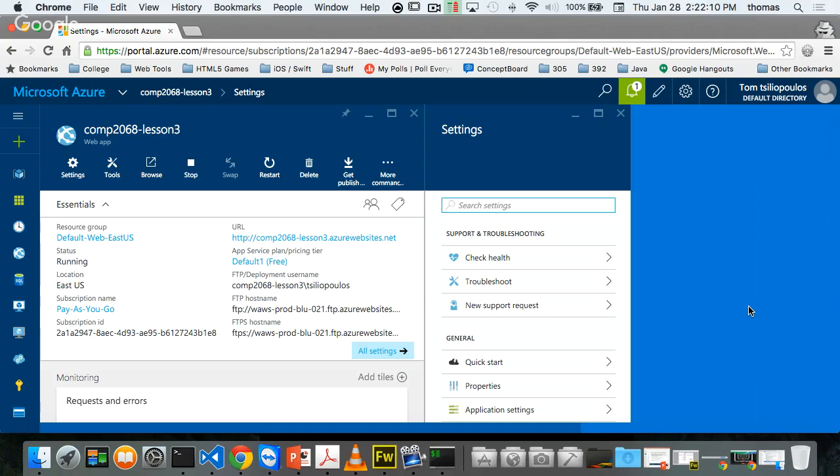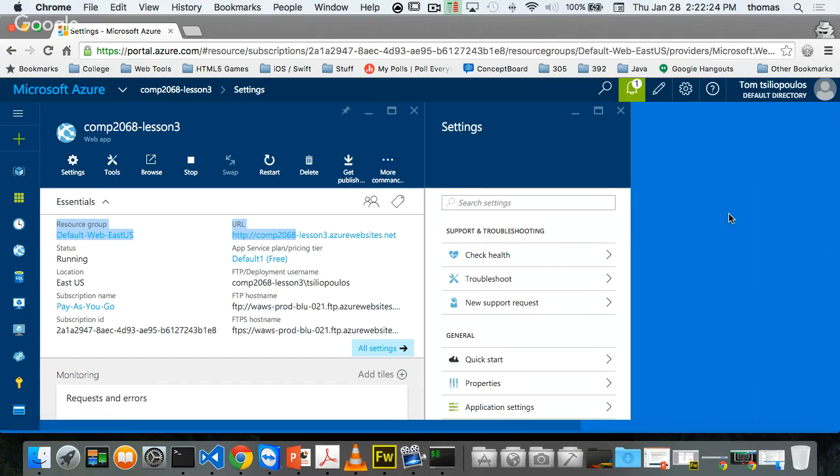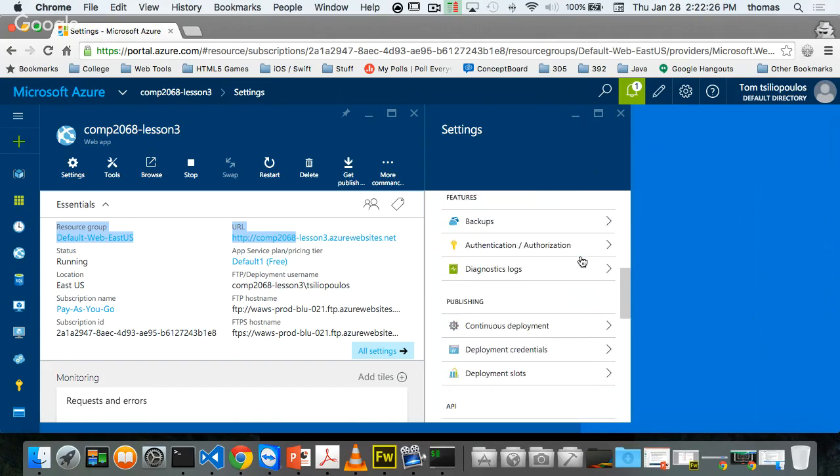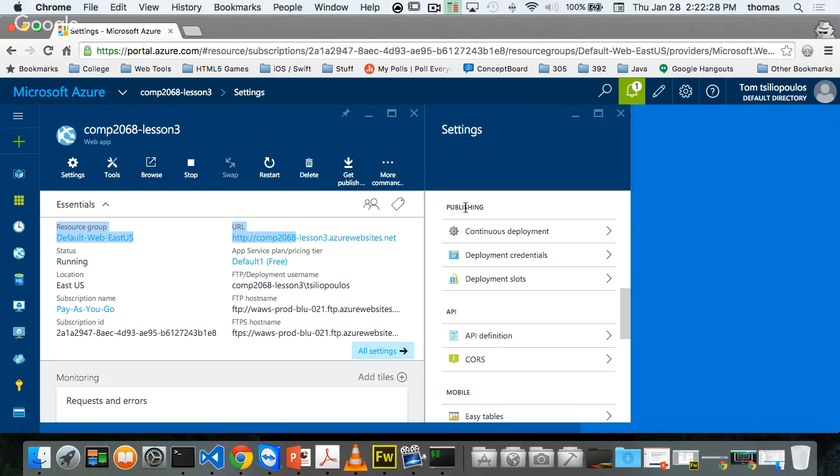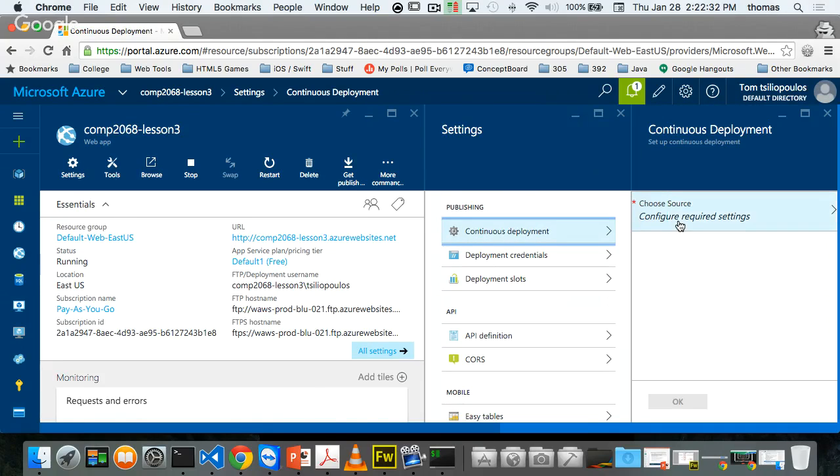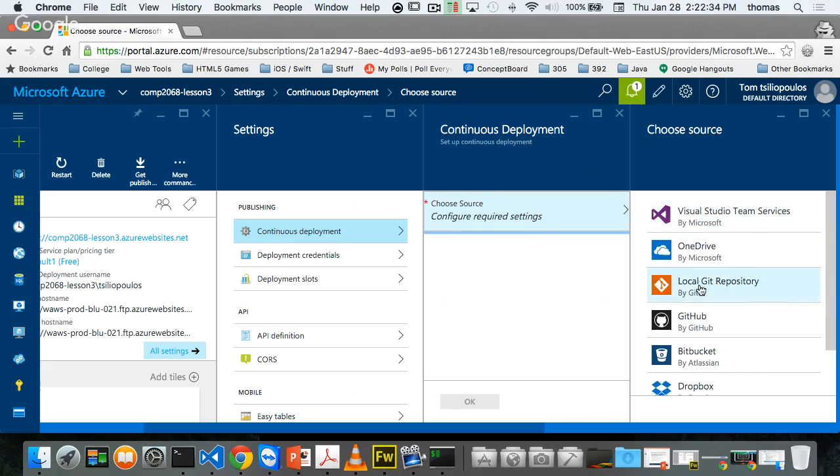Okay, thank you for that. So I've got my lesson deployed on azurewebsites.net, COMP2068 lesson 3 Azure website. This is one of the pieces I need right here, but it's not working yet. There's nothing in here yet. I have to do a deployment from GitHub. So I need to go to publishing, then continuous deployment. I'm going to click configure settings. I'm going to choose GitHub.